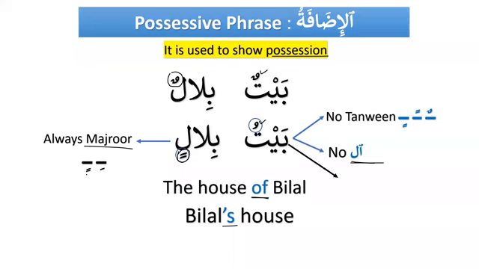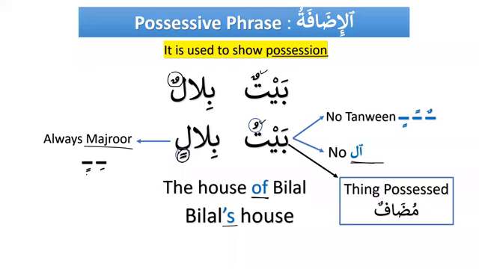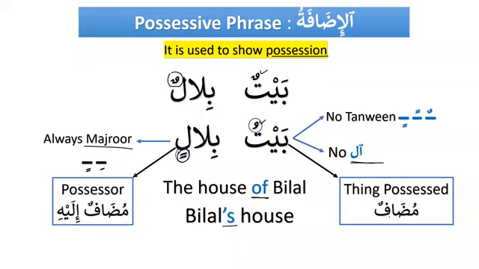And now you should know that we have two things. The first one is the thing possessed. The thing possessed is called mudaf, and the possessor is called mudaf ilayhi. As I said, I will tell you the names. The thing that is possessed is called mudaf, and the possessor is called mudaf ilayhi. And the order will always be like this.